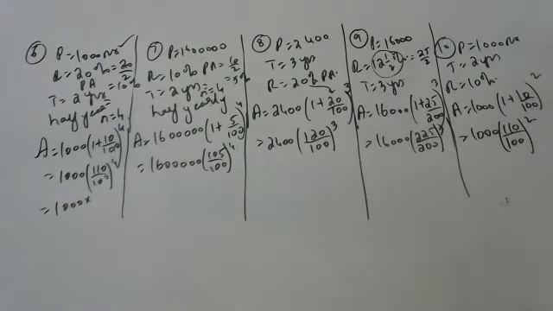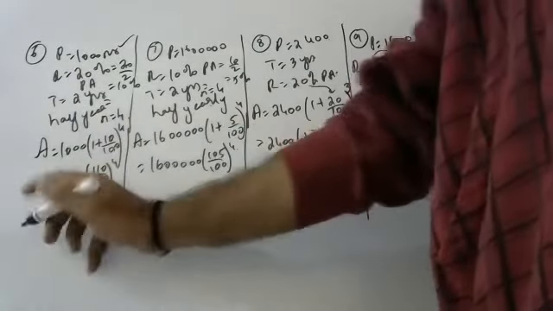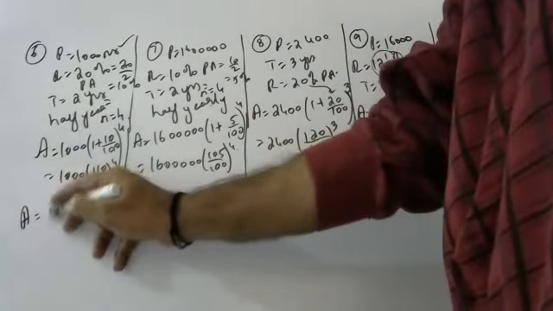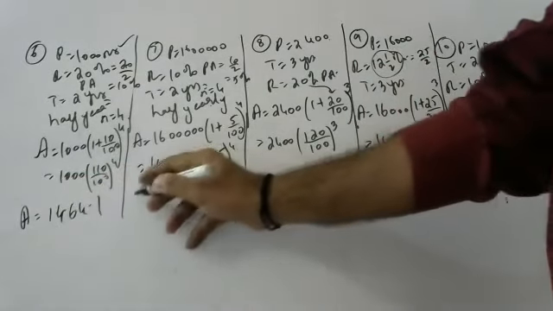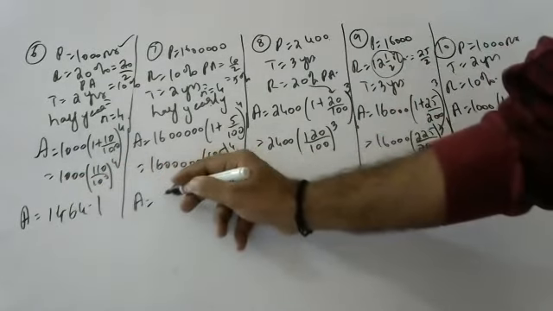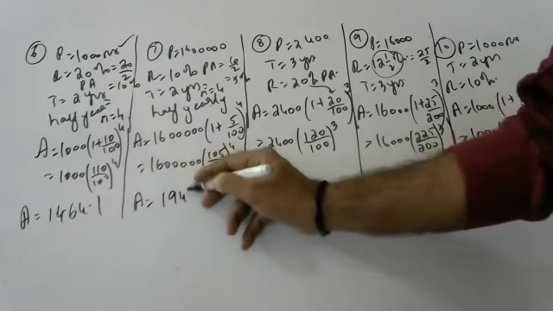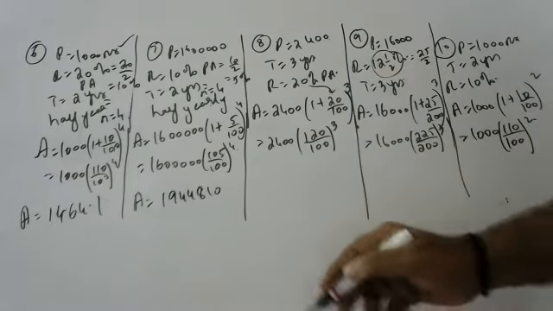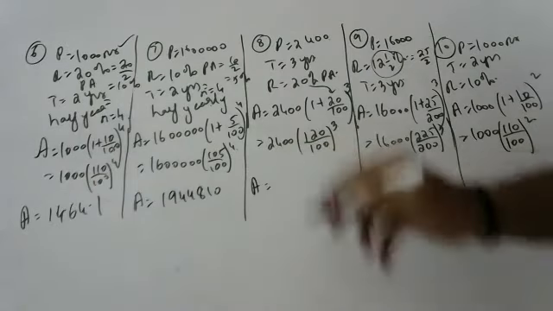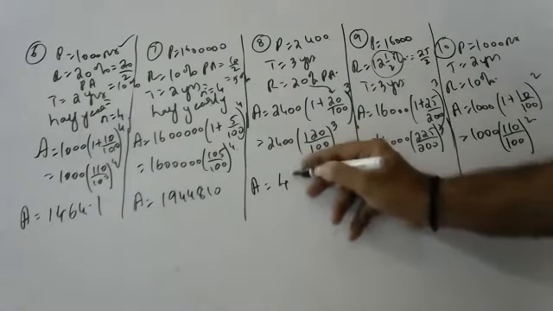Now Vedant, can you tell me all the answers? First one, 1464.1. Second one is 19448.10. Third one, 4147.2.